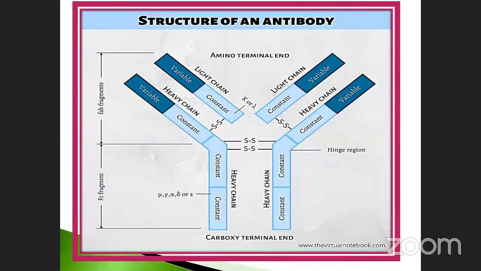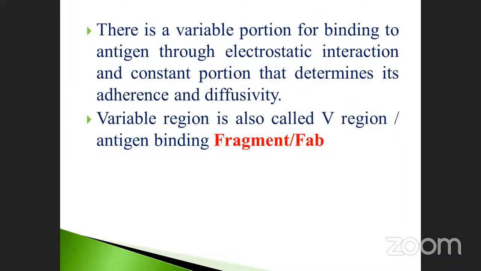But in this category, this area will differ according to the heavy chain: mu, also called M, immunoglobulin M; gamma, G; alpha, A; delta, D; or epsilon, E. Likewise, according to the constant heavy chain, they may be classified into five types. We will discuss what the types of immunoglobulins are. Just imagine GAMED, like that: immunoglobulin G, and like that you have to identify.